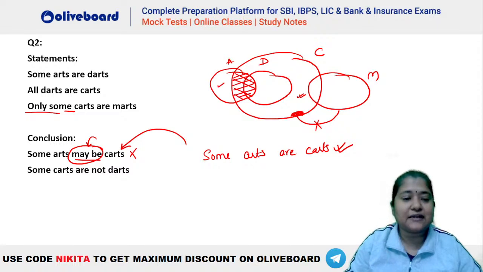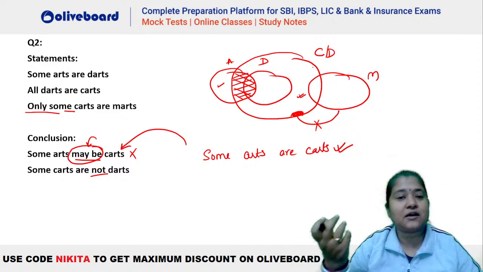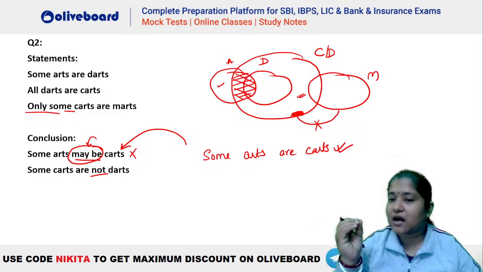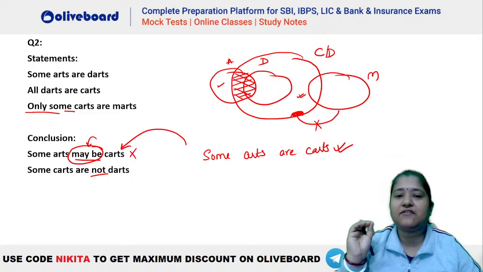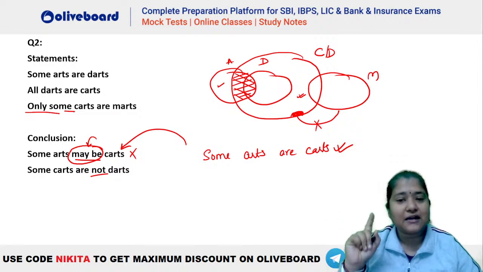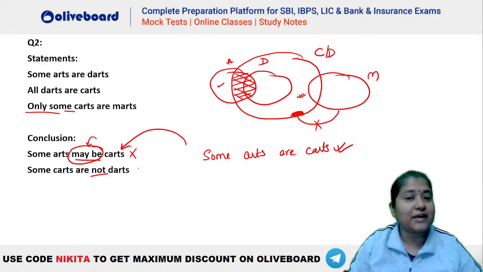ठीक है? अब सेकेंड देखो, some carts are not darts. Now which portion of cart should not be a part of dart? यहाँ पर cart and dart के बीच में there is no negative information, isn't it? Let's say if you take your C and D overlapping with each other, nothing would have happened, right? Still all the statements are valid here. तो cart and dart के बीच में कोई नेगेटिव इंफॉर्मेशन नहीं है. The negative information is dart to mart, isn't it? डार्ट कभी मार्ट में नहीं जा सकता, लेकिन cart and dart can overlap with each other. So that is why there is no negative information.